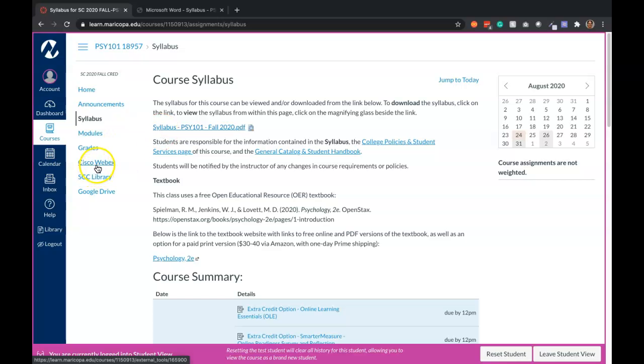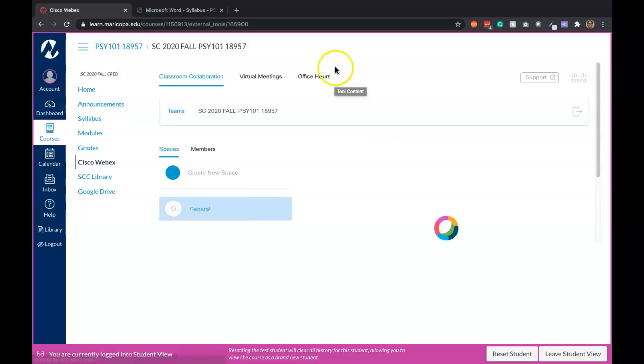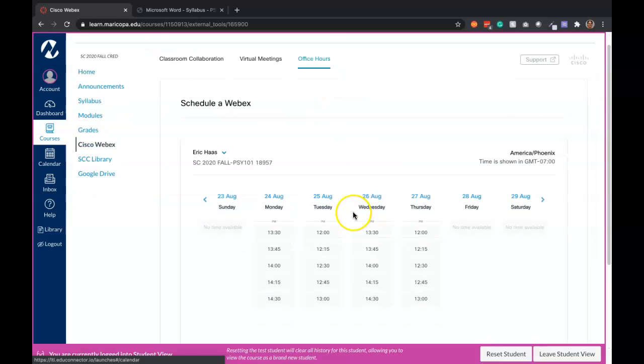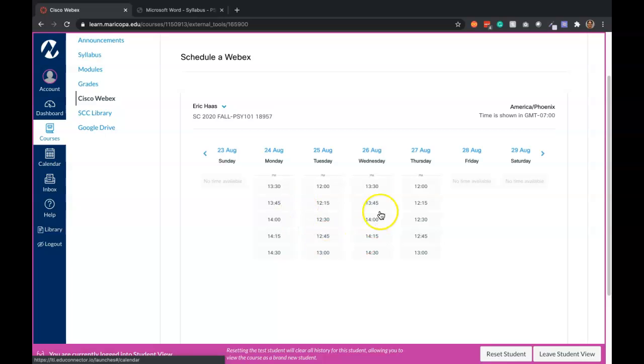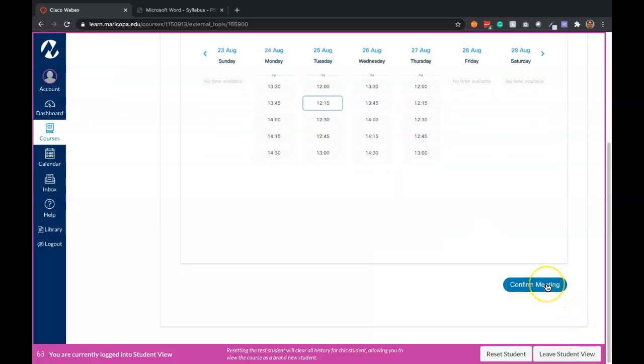If I go back to Canvas, you click on the Cisco WebEx, and then once you get into that, there's going to be a link up here where it's going to say office hours. So I click on the office hours, and then every day coming up, these are the appointments. So if I wanted this 12:15 appointment on Tuesday, August 25th, I click on it, and then I would click confirm meeting, and it will then say you have confirmed this meeting. It's going to send you an email with a link to WebEx so that when 12:15 on the 25th comes, you can click on that link, and then you and I will be able to meet.